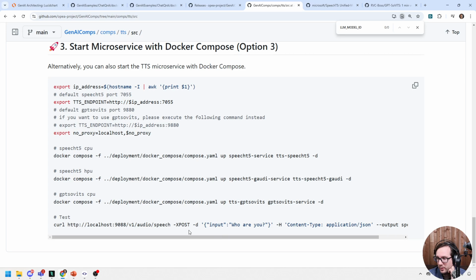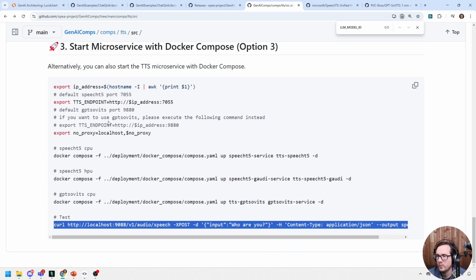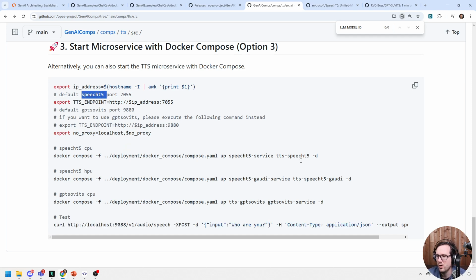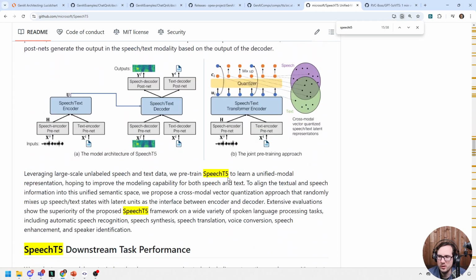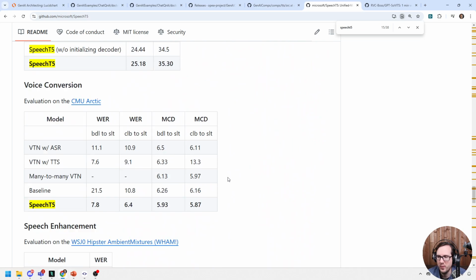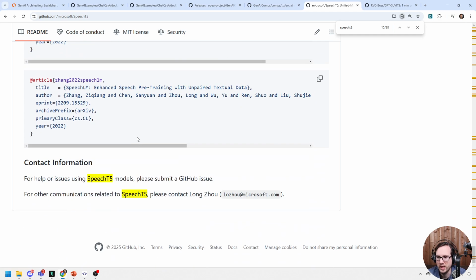They have an example down below here. It's not exactly the same. I don't know if this output will work in particular. But here it says the default port is 9880 for GPT-SoVITS, right? But we're using SpeechT5. Maybe it has a different endpoint. Maybe we need the other one to actually have a web UI endpoint, because SpeechT5 doesn't have a web UI endpoint. But it would have to, because otherwise how would it communicate with it?